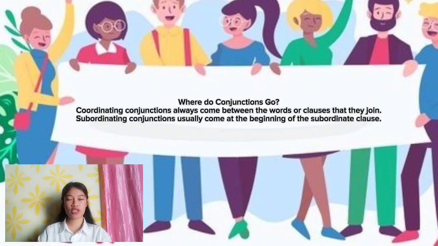3. Where do conjunctions go? Coordinating conjunctions always come between the words or clauses that they join. Subordinating conjunctions usually come at the beginning of the subordinate clause.